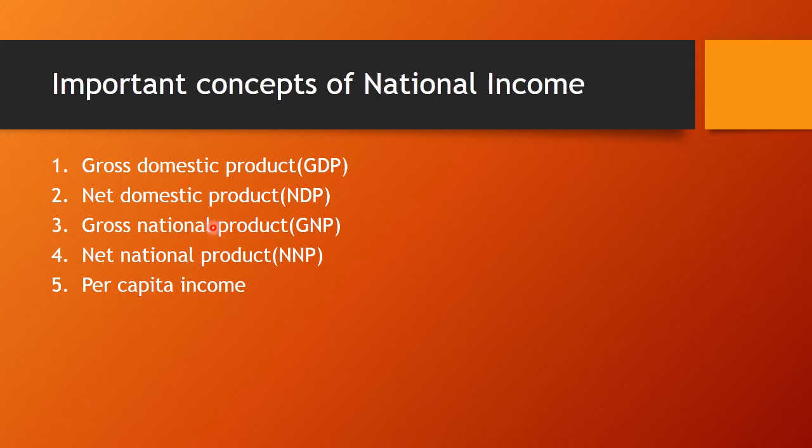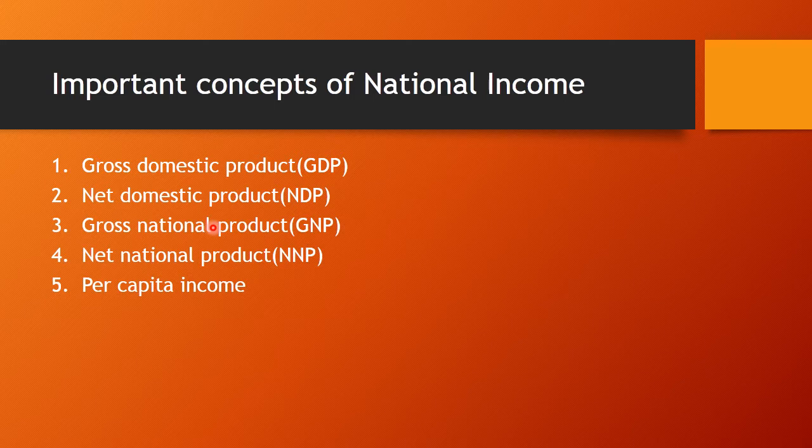Third one is gross national product. Now, the production done by citizens of a country and foreign citizens within the boundary of a country is the gross domestic product, while the sum of the value of goods produced by the citizens of the country in a year is GNP, that is gross national product.